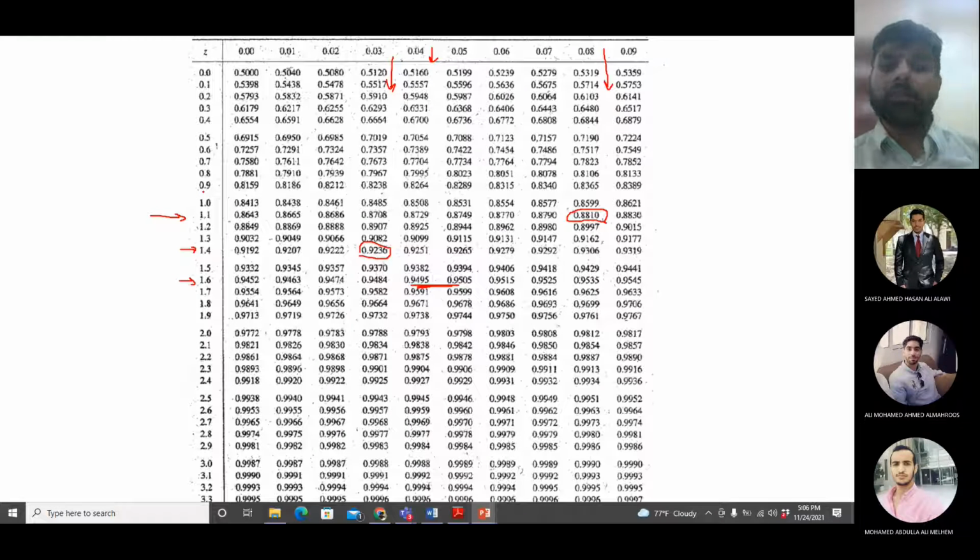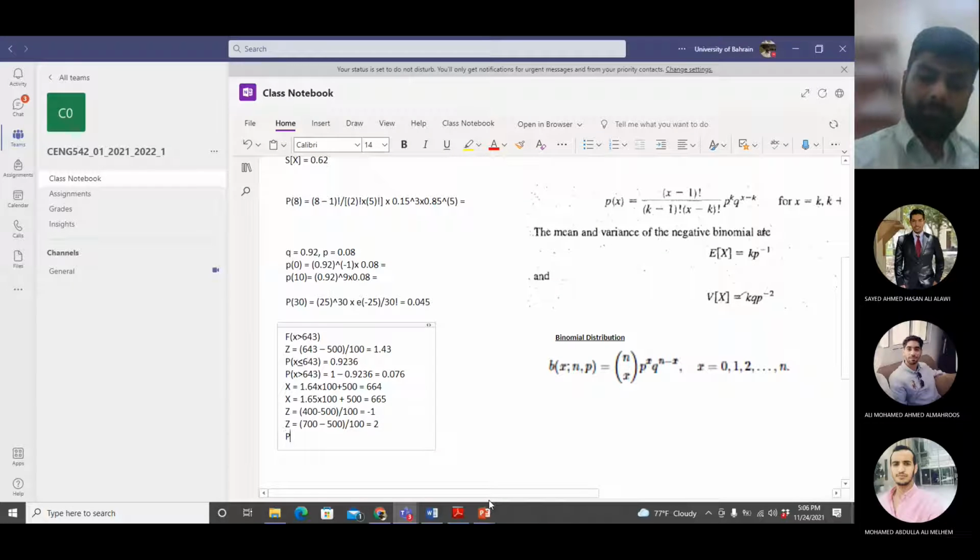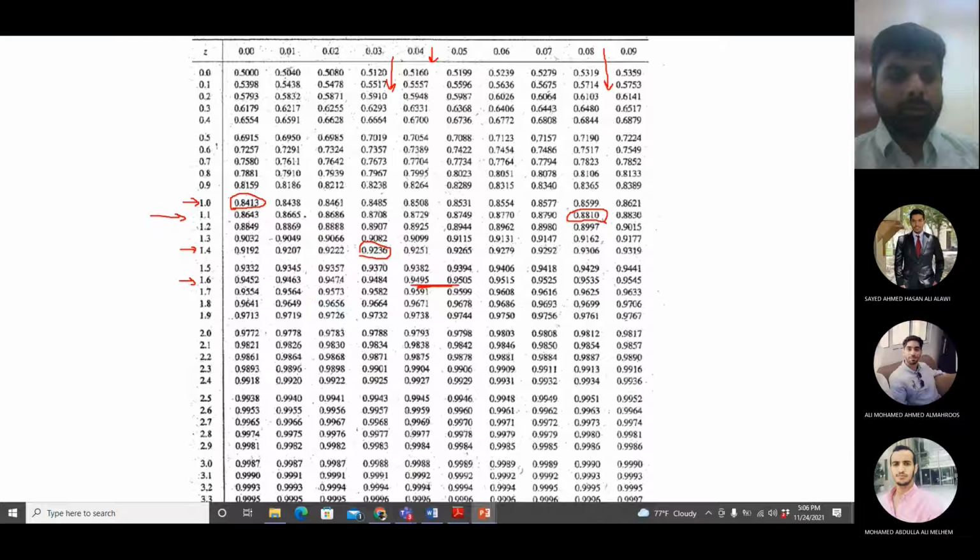You calculate the probability for 1.00, since it is minus 1.00. Then to convert it into the probability of a negative number, you just take the complementary probability, which is 1 minus that value. So 1.00 is this value, 0.8413. So the probability of minus 1 would be 1 minus this value, 0.8413.